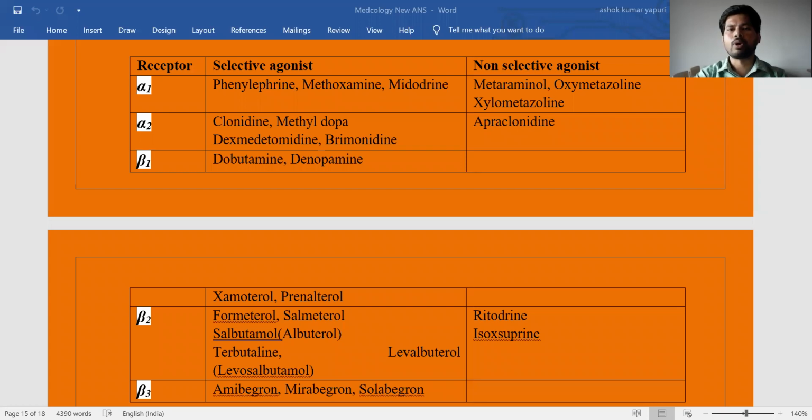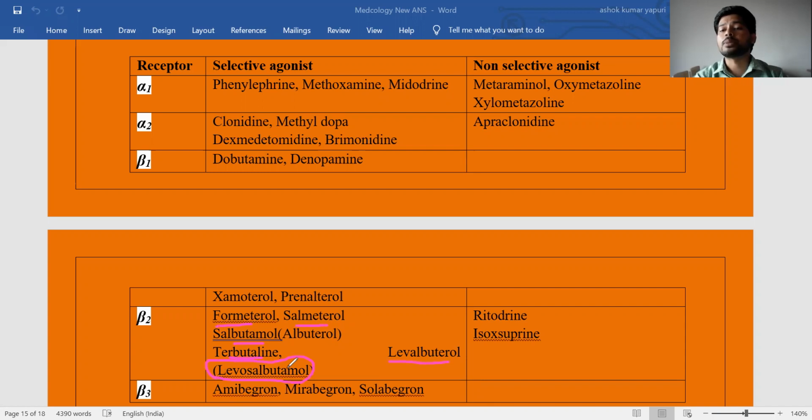Here the beta 2 receptor selective agonists are formoterol, salmeterol, salbutamol, terbutaline, as well as levalbuterol, which is also called levosalbutamol. These are examples of selective beta 2 receptor agonists.